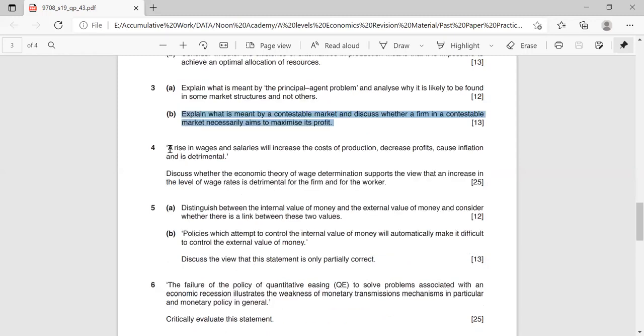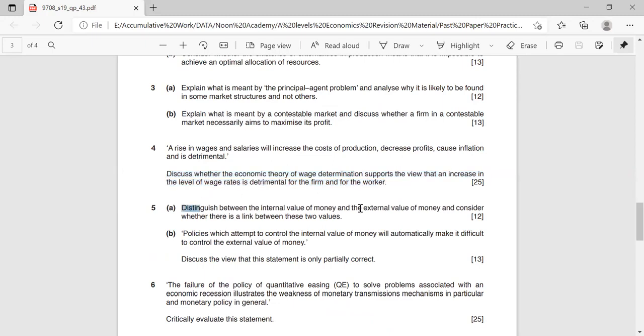Okay, question 4 is saying a rise in wages and salaries will increase the cost of production, decrease profits, cause inflation, and is detrimental. Discuss whether economic theory of wage determination support the view that an increase in the level of wage rates is detrimental for the firm and for the worker, right?